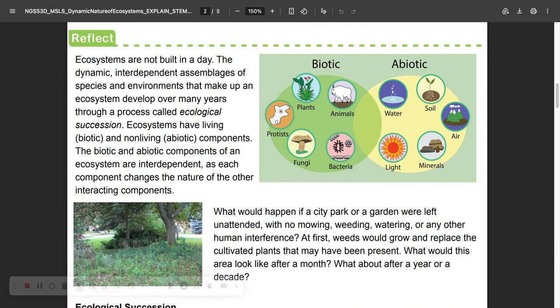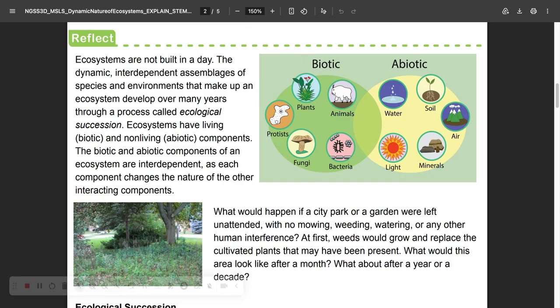Reflect. Ecosystems are not built in a day. The dynamic, interdependent assemblages of species in the environments that make up an ecosystem develop over many years through a process called ecological succession. Ecosystems have living, biotic, and non-living, abiotic components. The biotic and abiotic components of an ecosystem are interdependent. As each component changes, so does the nature of the other interacting components.